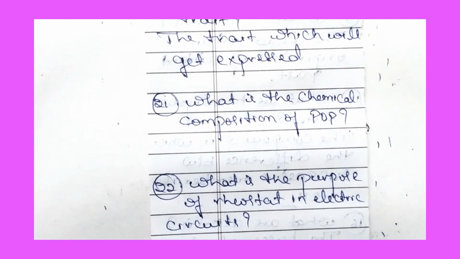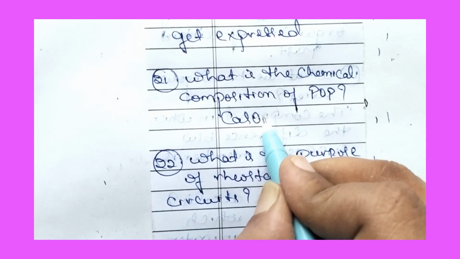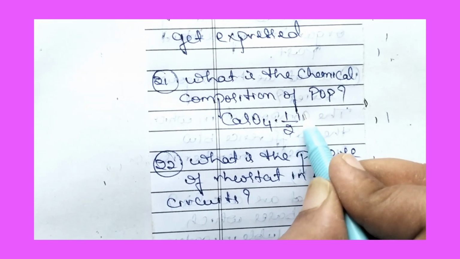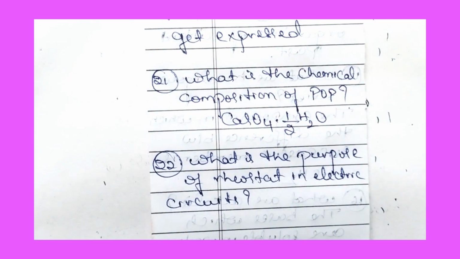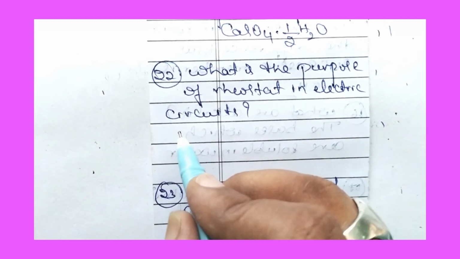Then what is the chemical composition of POP? CaSO4, calcium sulfate hemihydrate, CaSO4·½H2O. What is the purpose of a rheostat in an electric circuit?